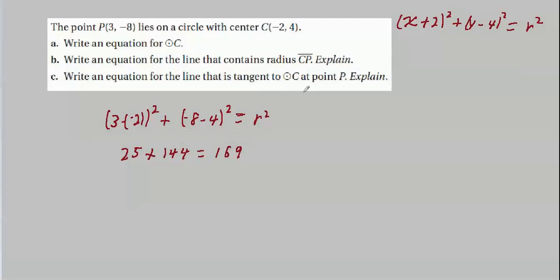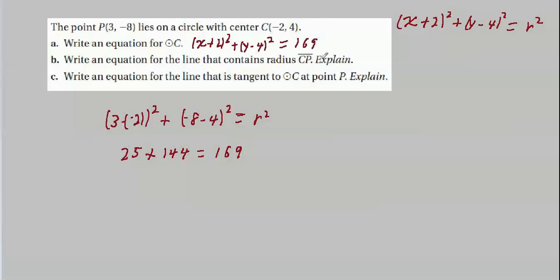So now it's super easy. We've got r, we've got the coordinates for the center of the circle. By now you can write this equation down so fast, I think you could flip off the lights and have this equation written down before it even got dark. So let's write it. We got x plus 2, squared. Well, that's supposed to be a 2. There we go. Y minus 4, squared. And that equals 169. Okay, that's the first part.